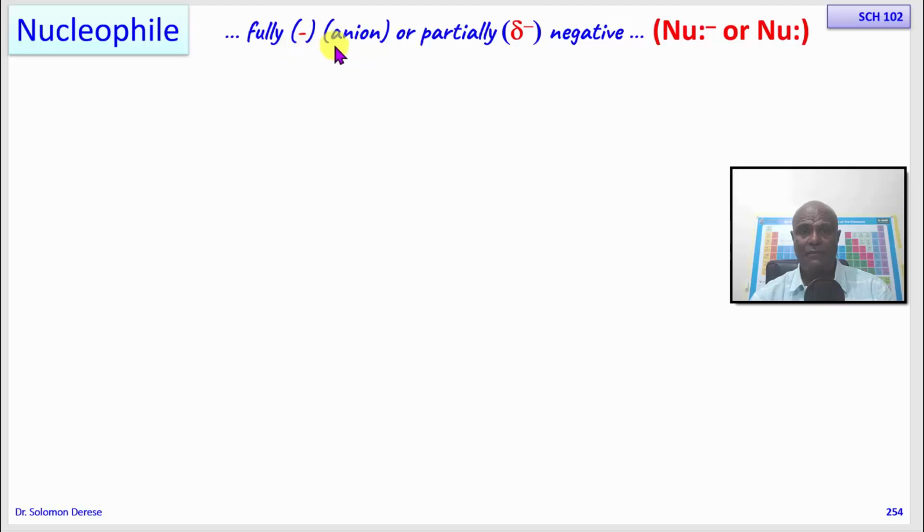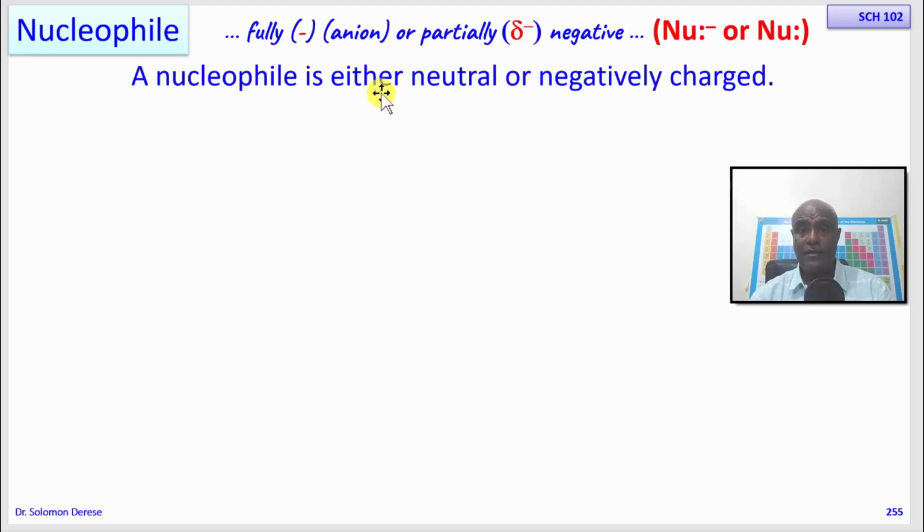Similarly, a negatively charged carbon, a carbon that has an excess of electrons, is called a carbanion. So nucleophiles can be negatively charged or they can be neutral.